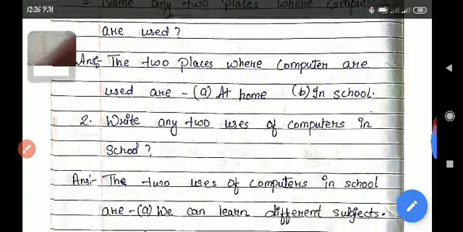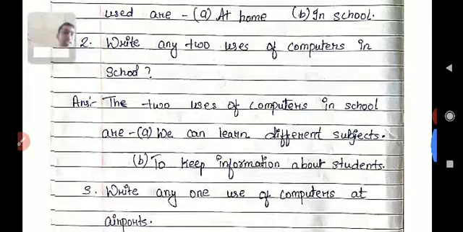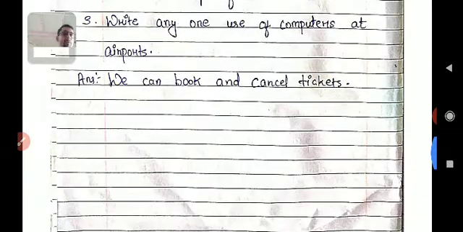Now question number 2: write any two uses of computer in school. So in school, in which activities do we use a computer? We can learn different subjects using a computer. Again, number B, to keep information about students we can also use computers. Okay, so these are the two activities for which we use a computer in school. Now question number 3: write any one use of computer at an airport. So at an airport we use a computer to book and cancel tickets. You will write the same answer in your copy.